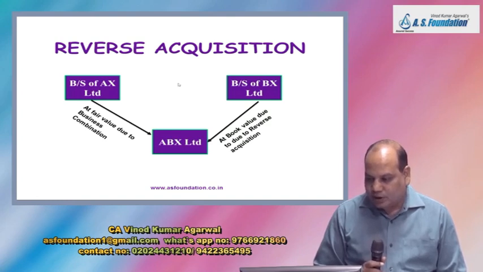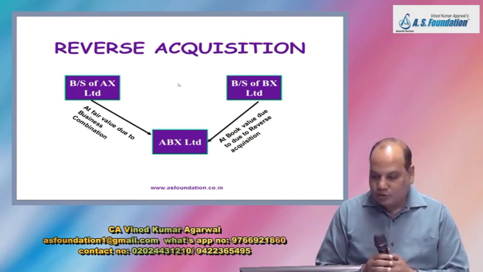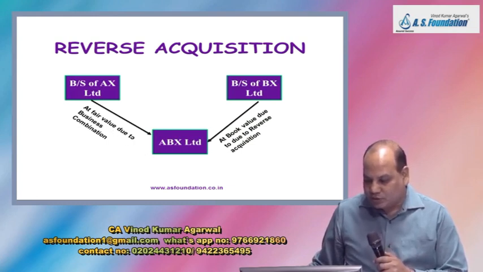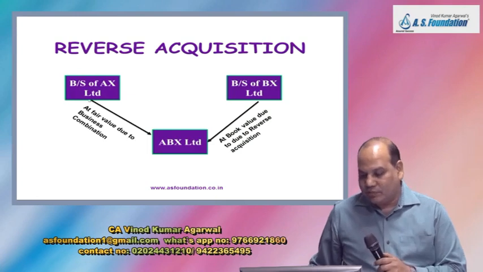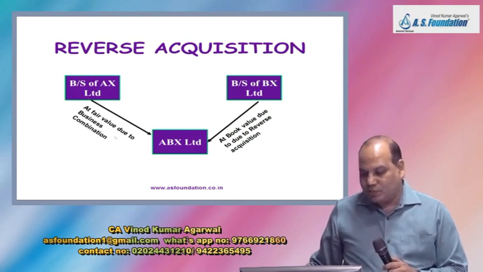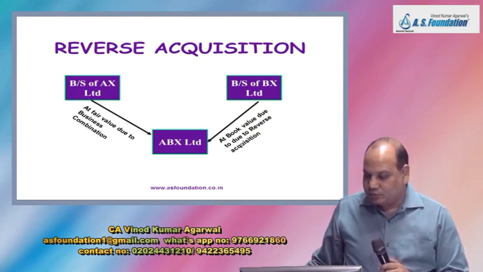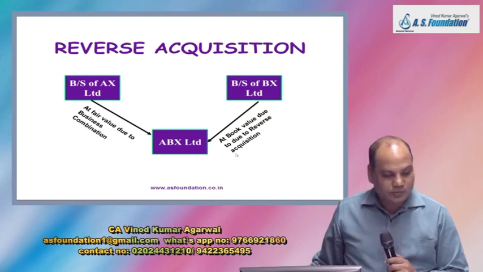So while preparing the financial statement of ABX Limited, we are going to record the assets and liabilities of AX Limited at fair value due to business combination. With respect to this entity, the relationship is of business combination. But with respect to BX Limited, at book value due to reverse acquisition.